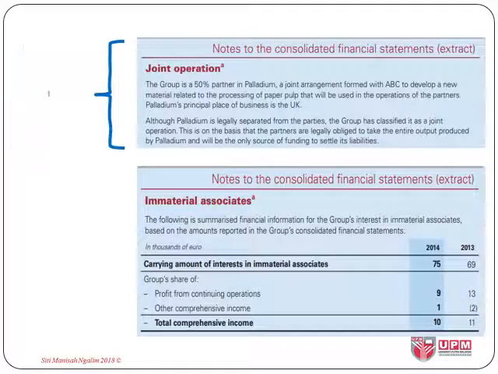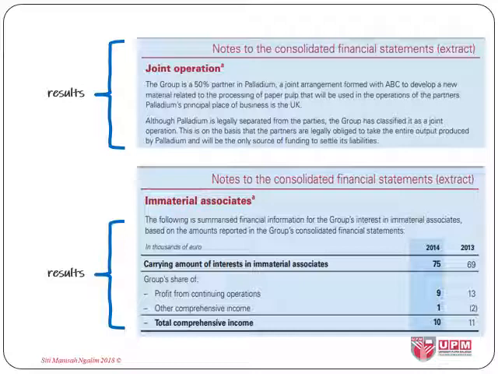Here, we have information in relation to a joint operation including an agreement to take up all the output from the joint operation as a partner of the joint operation. This illustrative example also shows a disclosure of results from an immaterial associate as required by paragraph 21C with details in paragraph B16.